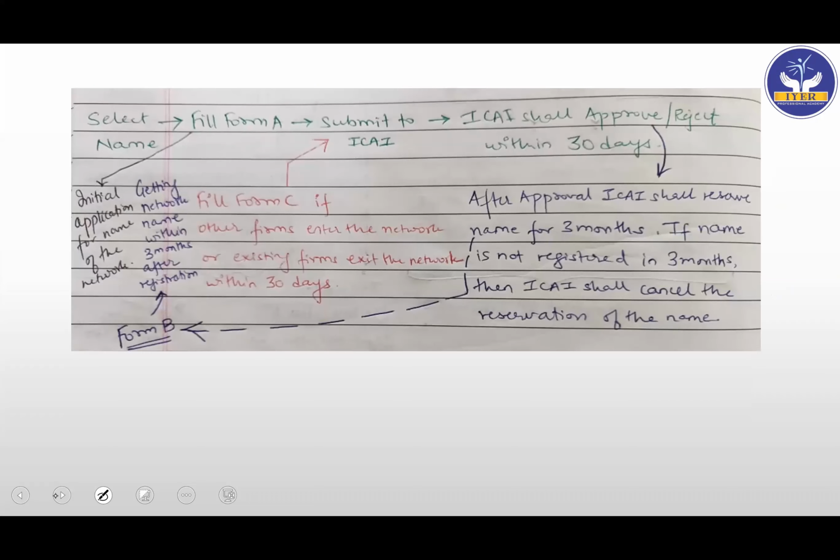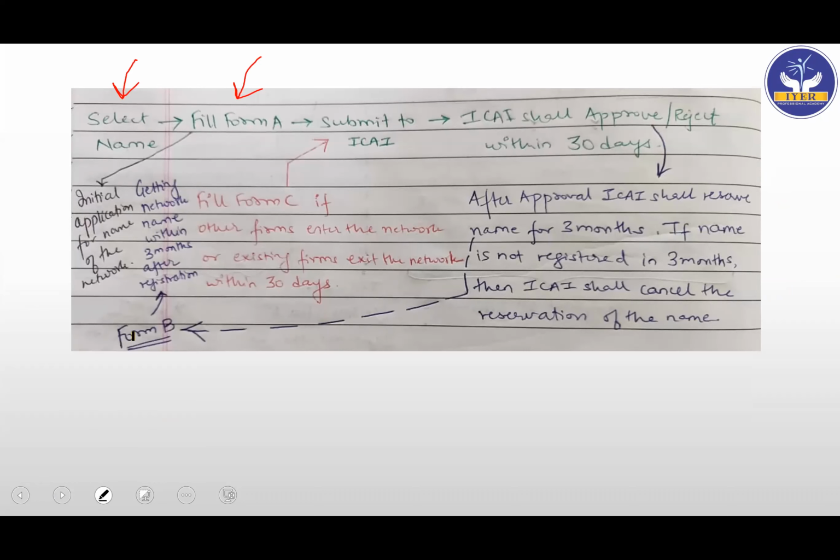Now the next part, in relation to how to apply to form a network. So how do you apply if you want to form a network? First, you select a network name. Then you have to fill something called form A. Now what is form A that I've given you here?